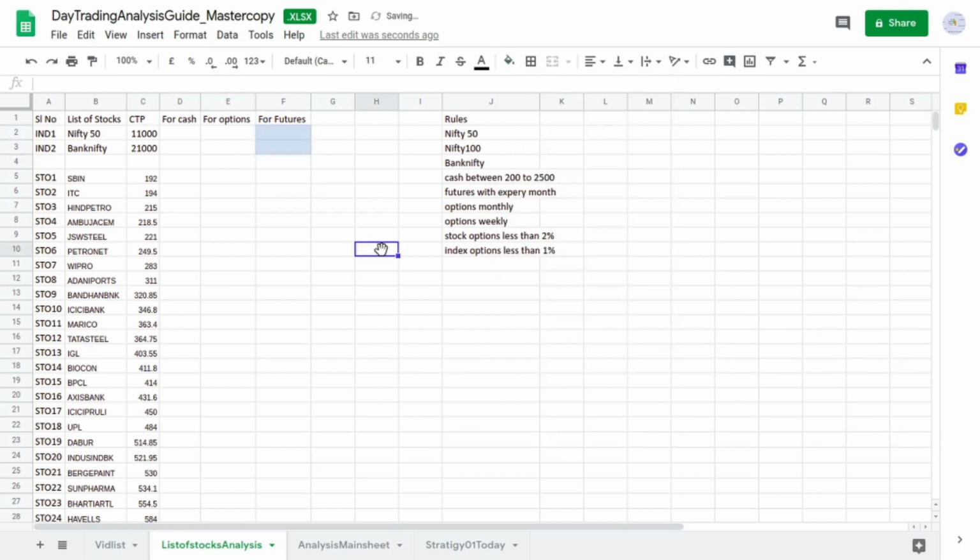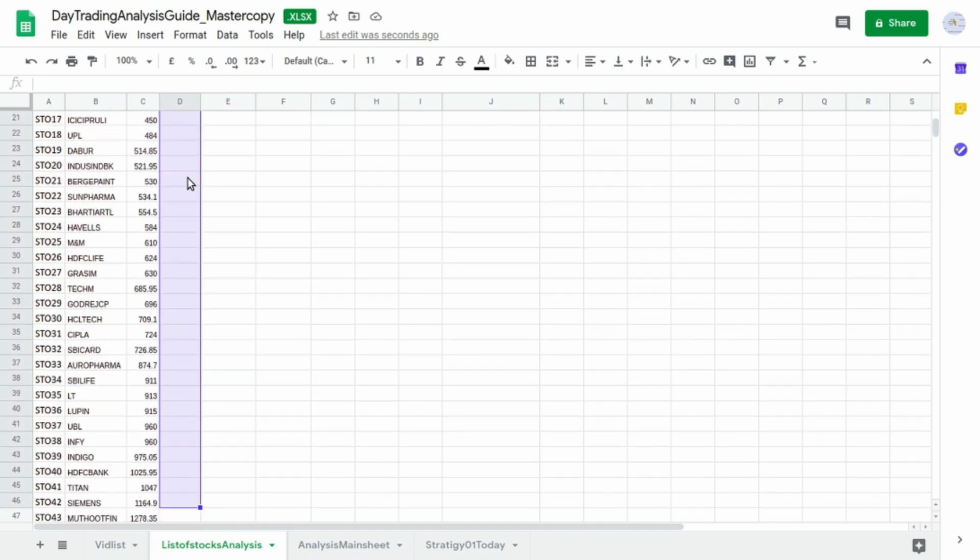These are all observed for futures and these are all observed for the intraday cash market.